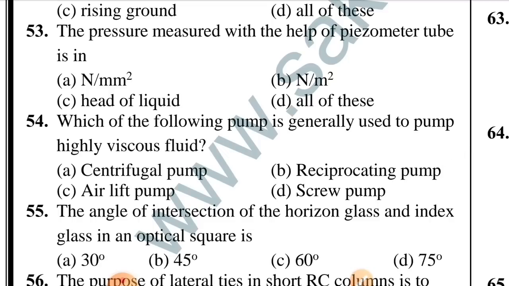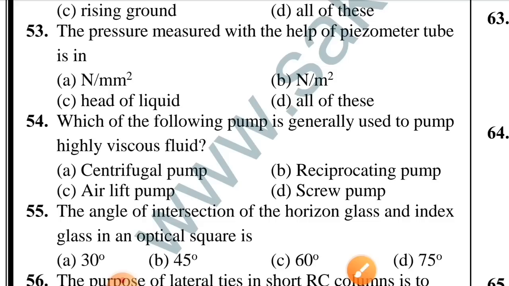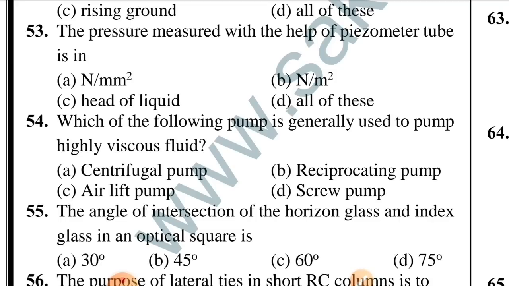Question number 53. The pressure measured with the help of piezometer tube is in. Option C is correct, head of liquid. Question number 54. Which of the following pump is generally used to pump highly viscous fluid? Option D is correct, screw pump. Question number 55. The angle of intersection of the horizontal glass and index glass in an optical square is. Option B is correct, 45 degree.